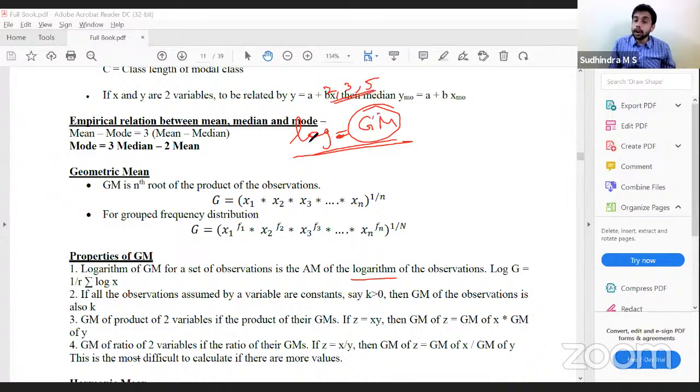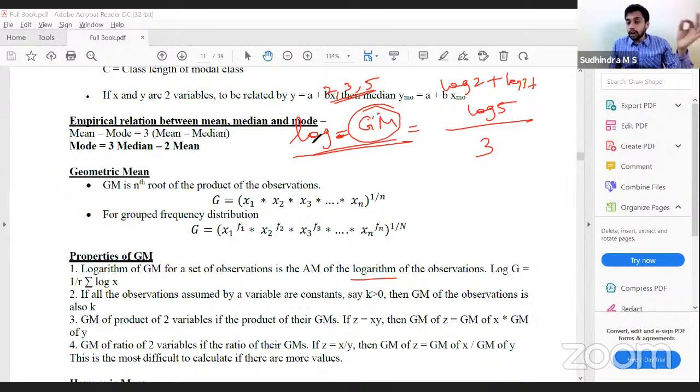Applying log on it is equal to the arithmetic mean of log 2, log 3, and log 5, that is, their sum divided by 3. So the logarithm of the geometric mean for a set of observations is the arithmetic mean of the logarithms of the observations.